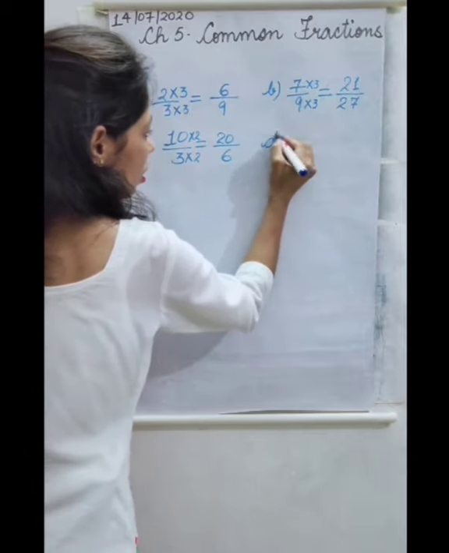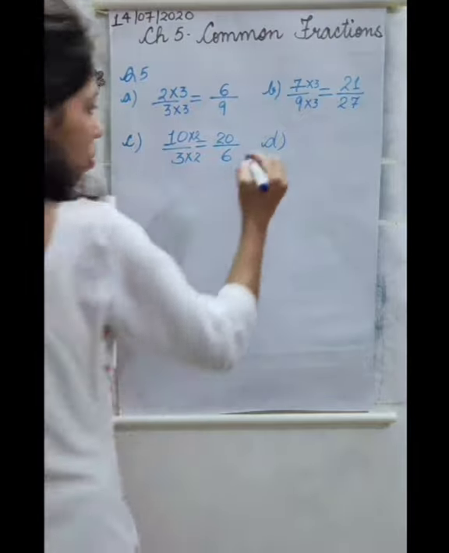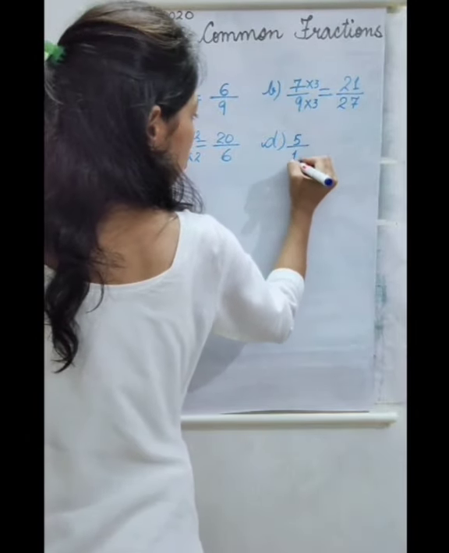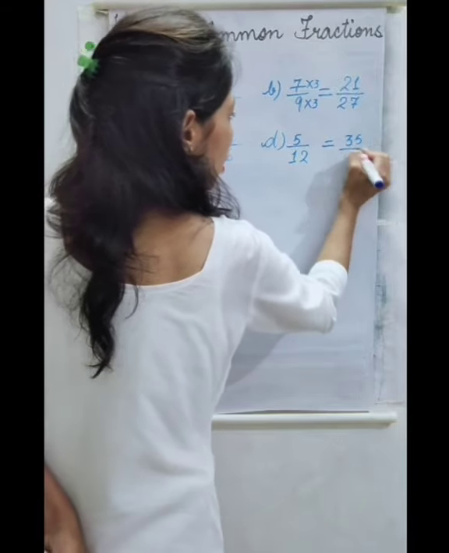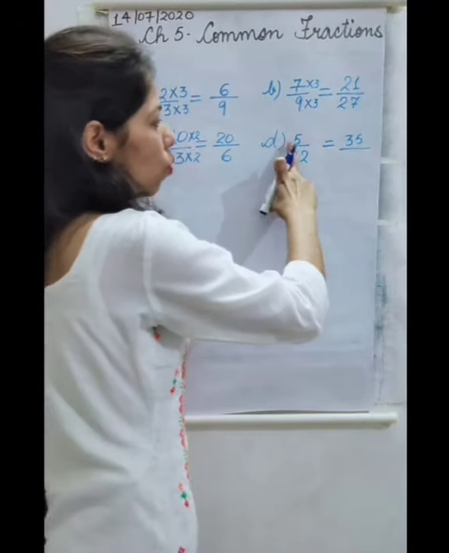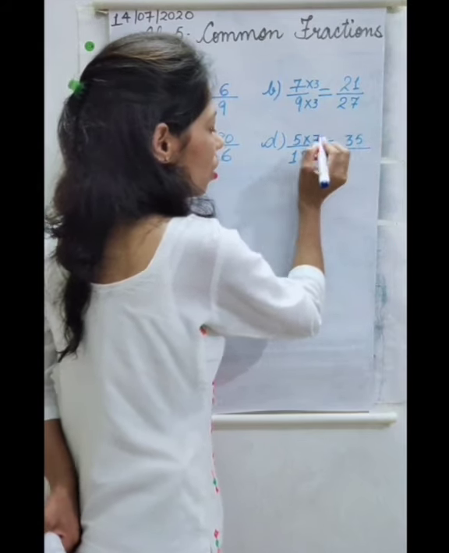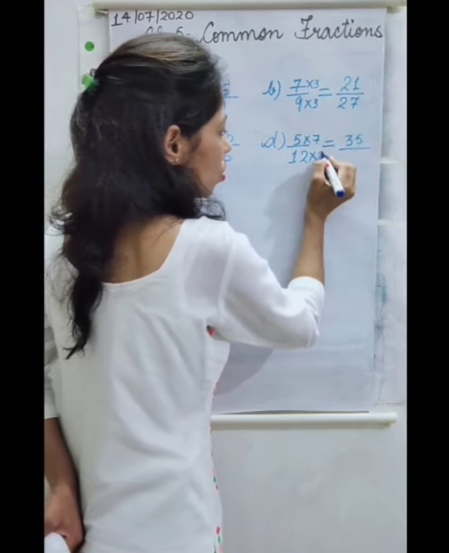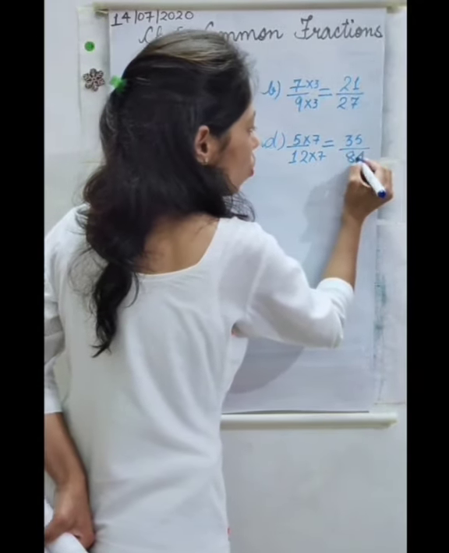D part, 5 by 12 equals 35 by dash. So 5 is 35 that side, 5 7s are 35. So 12 7s are 84.